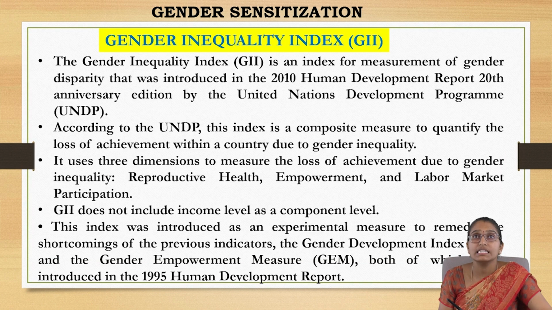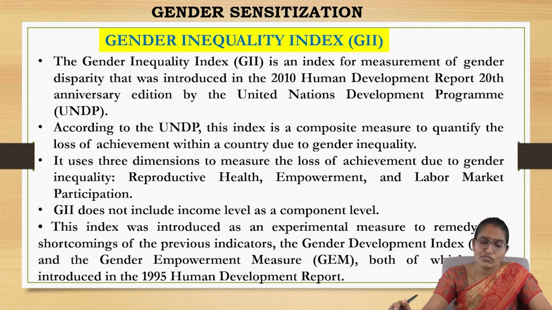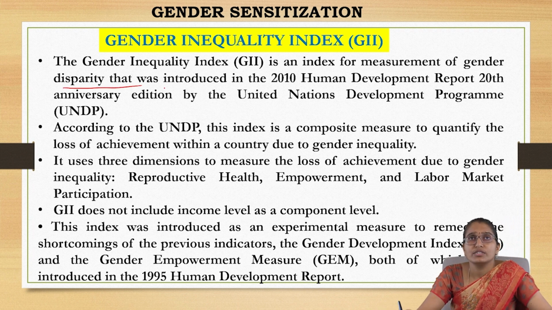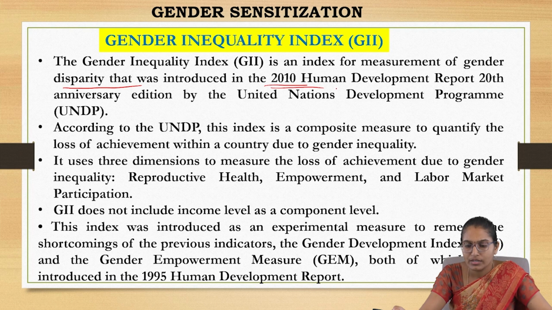So gender inequality index, this is another terminology. This gender inequality index is a measurement of the disparity that exists between the two genders, and it was introduced in the year 2010.